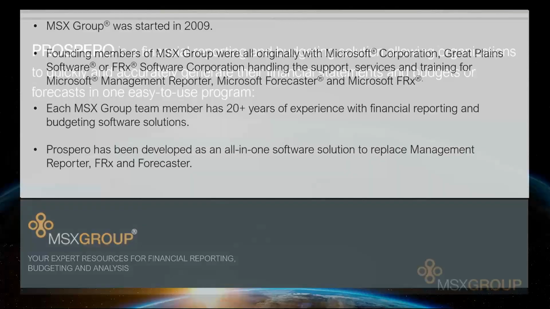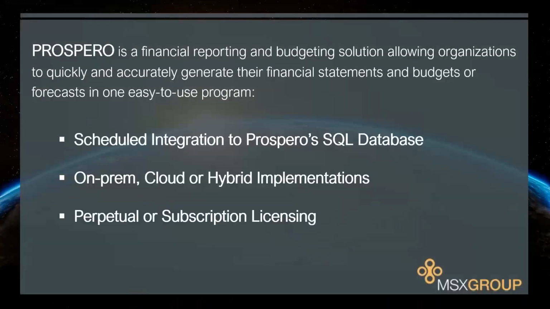For a few bullet points about Prospero, this is your financial reporting and budgeting solution for your organization. You'll use this for all of your financial statements and your budgeting, although we do sell those as separate modules. A few back-end points here about Prospero: integrations to your general ledger ERP solution. We have that scheduled to automatically go out and copy any new accounts, any new account balances, dimension IDs from your general ledger over to Prospero. All of the accounts and transaction level details as well. And that is scheduled on the SQL database side, so that runs on an automated schedule.